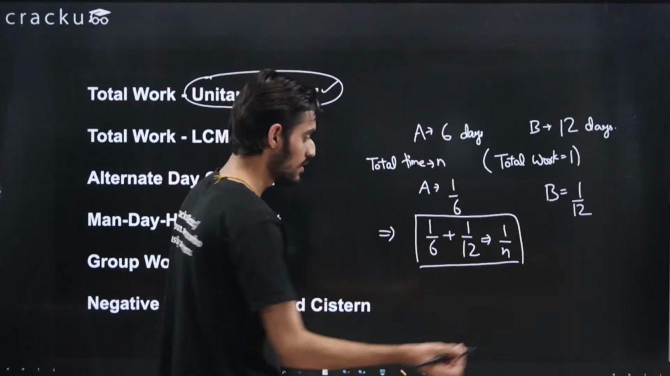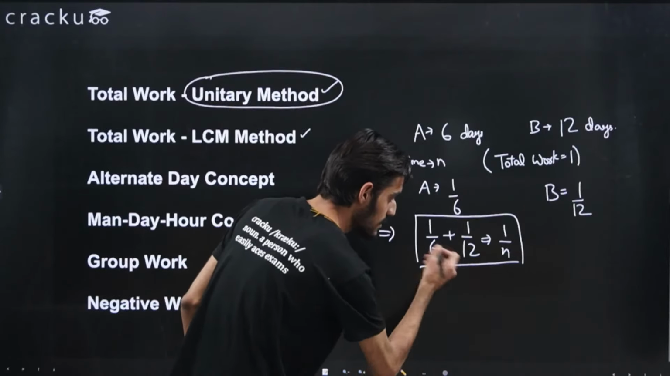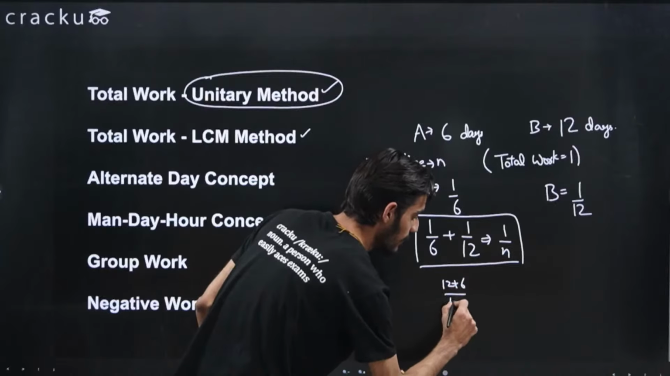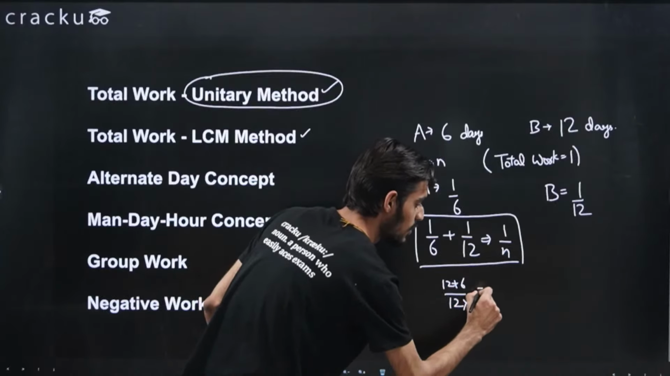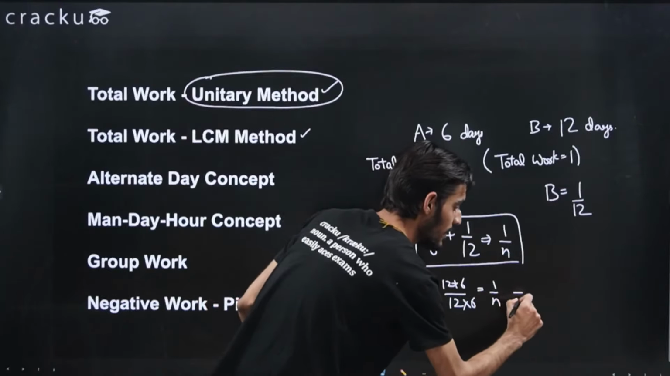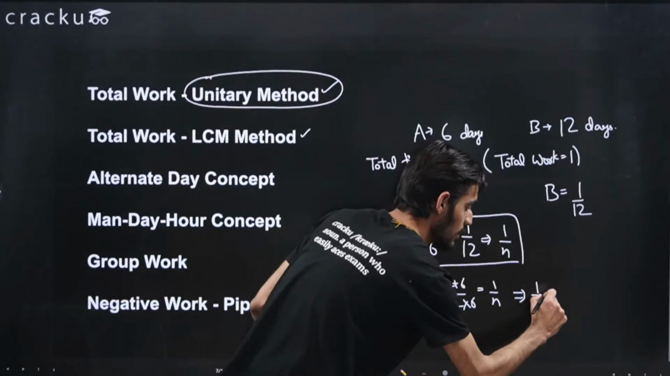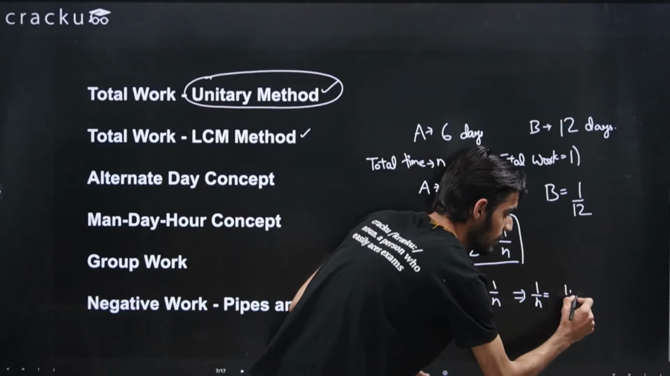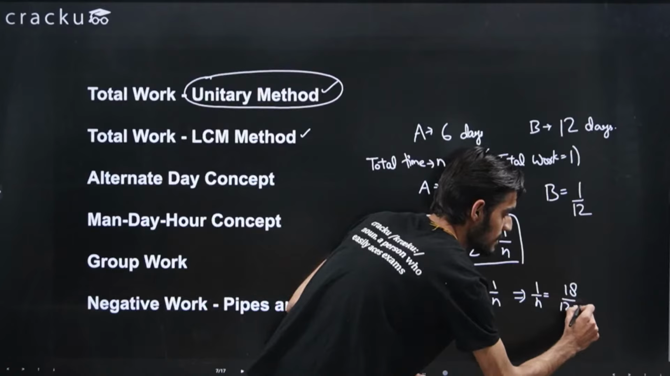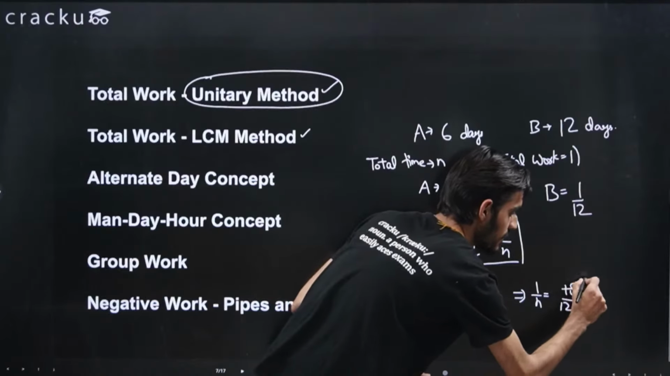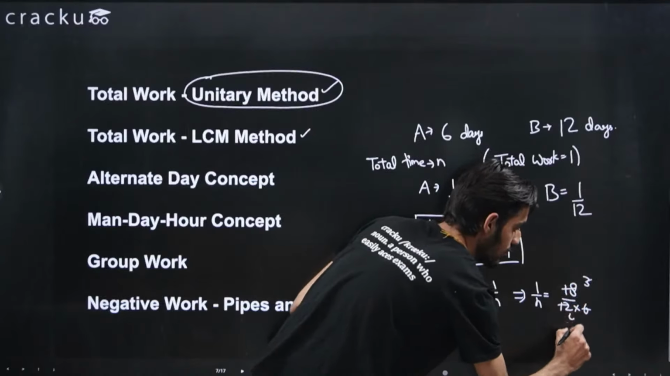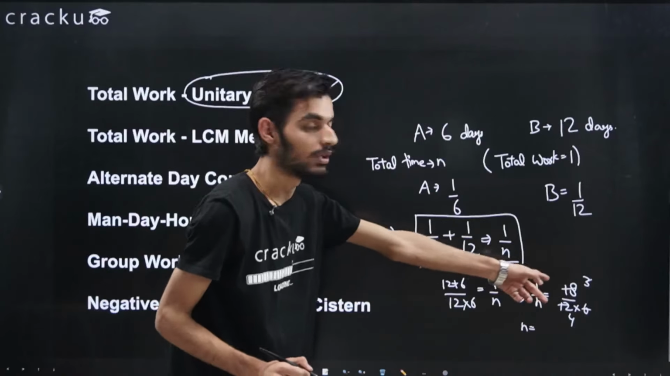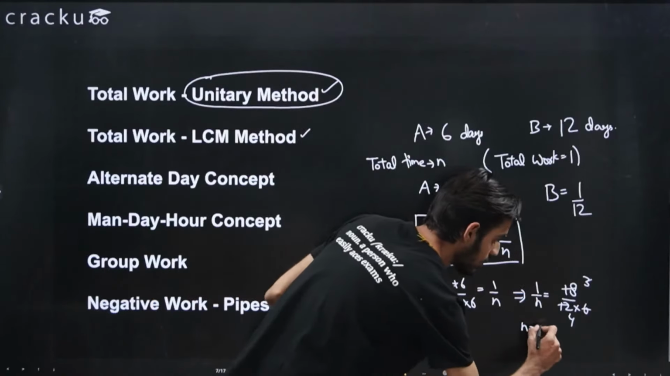Okay, I can solve this equation. So solving this will be (12 plus 6) divided by (12 into 6), that is equal to 1 by n, or you can write it as 1 by n is equal to 18 divided by 12 into 6, right? So 6 will cancel out at 3, 3 will cancel out at 4, so 1 by n is equal to 1 by 4, so n will be equal to 4.